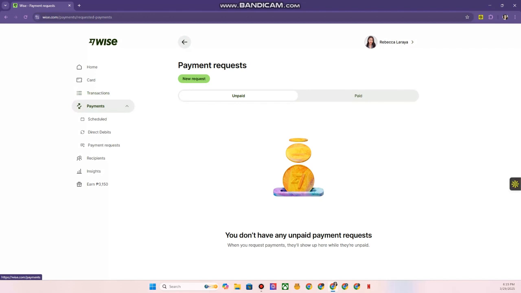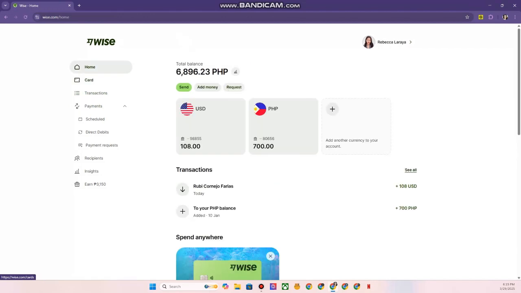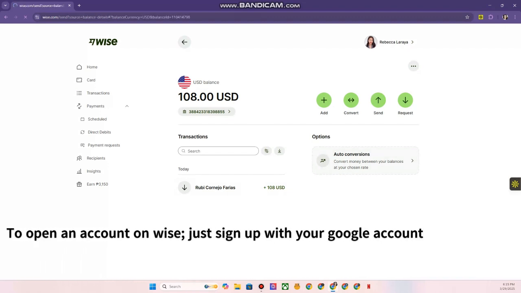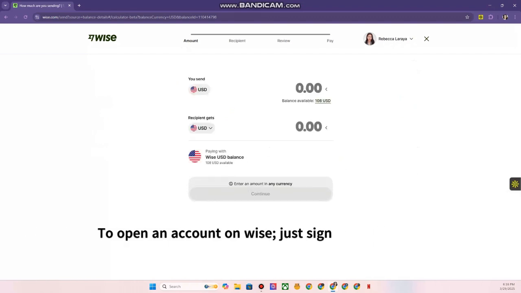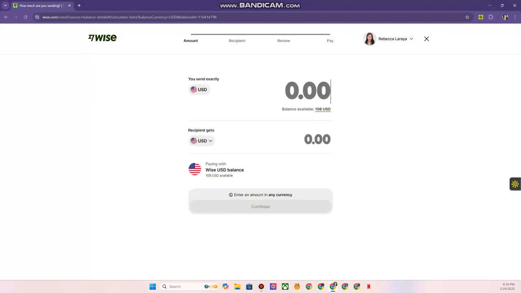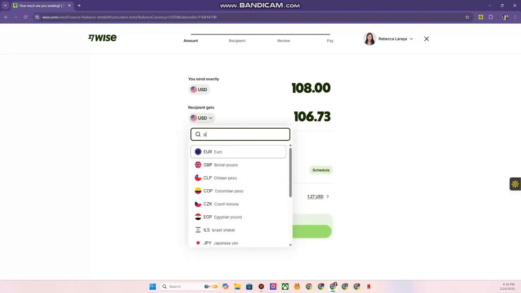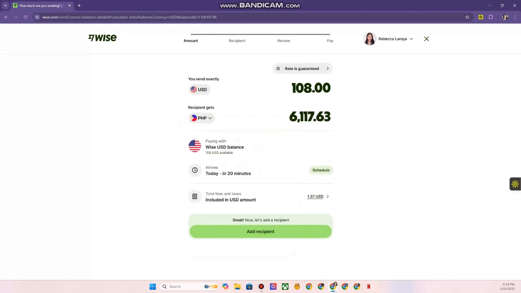Okay, so this scenario, my client just paid me and it went to my USD account. So what will we do now? We will send it to my bank. So let's send. Gonna send the exact amount. Should be in peso. Okay. And then it will arrive today in 20 minutes. Ayan.